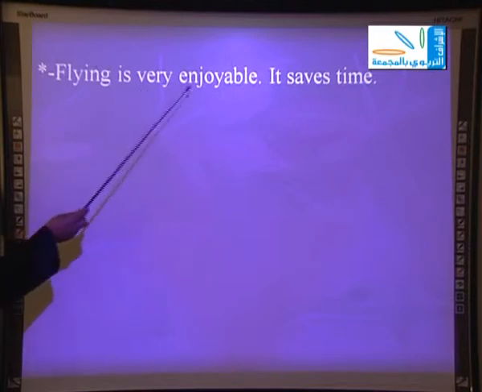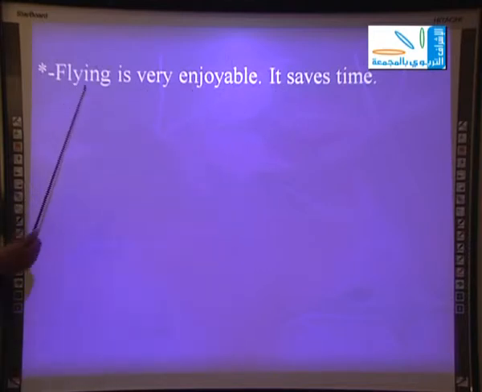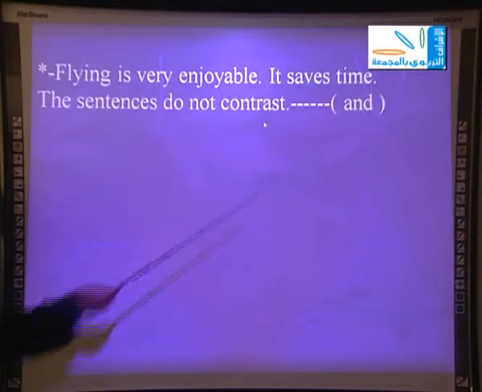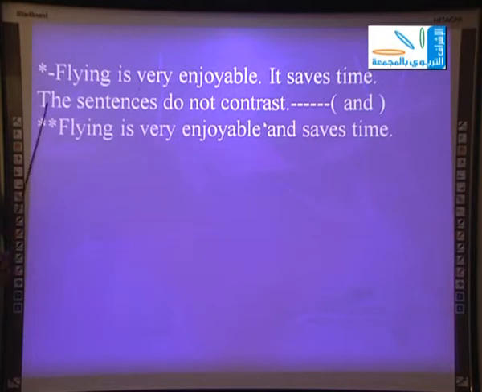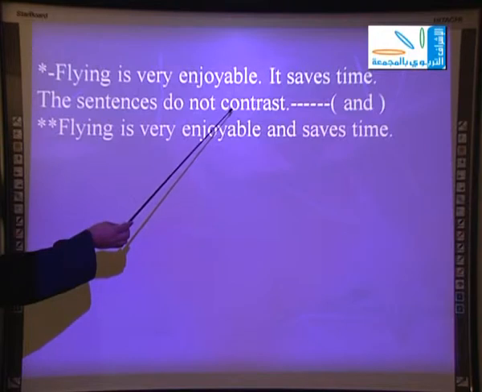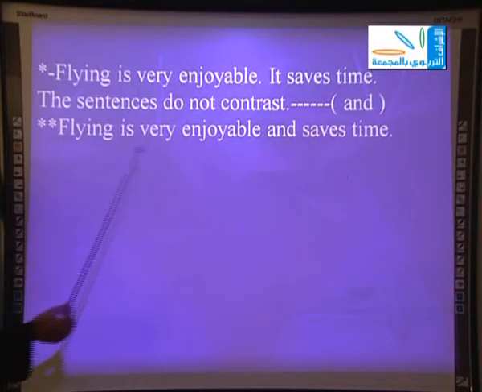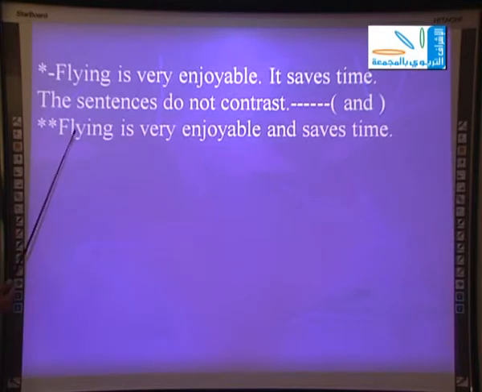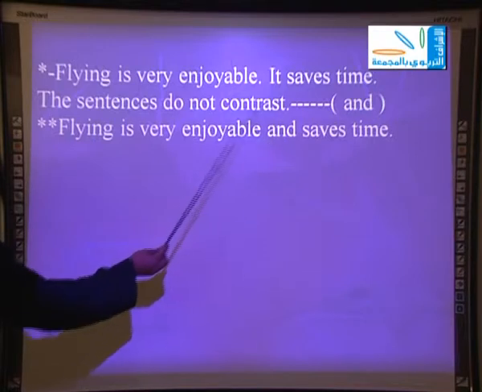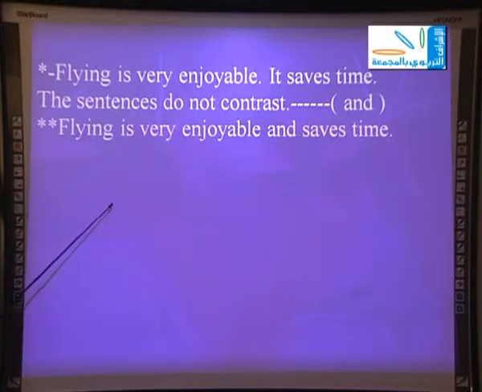So the next point here, flying is very enjoyable. It saves time. The sentences do not contrast, so we will use and. The answer of the sentence here, flying is very enjoyable and saves time. Enjoyable and saves time.